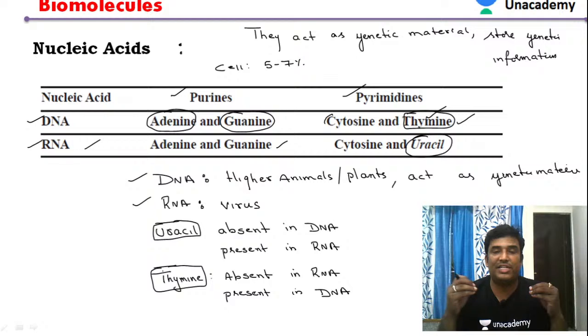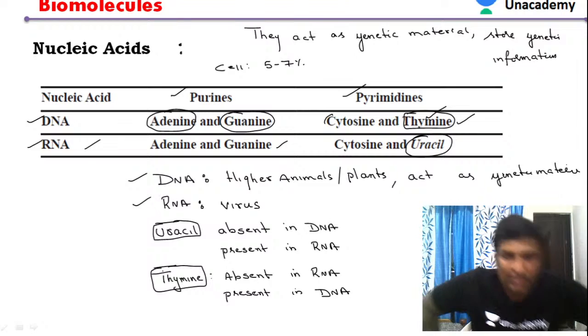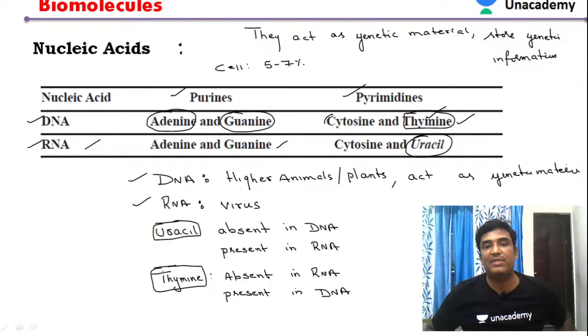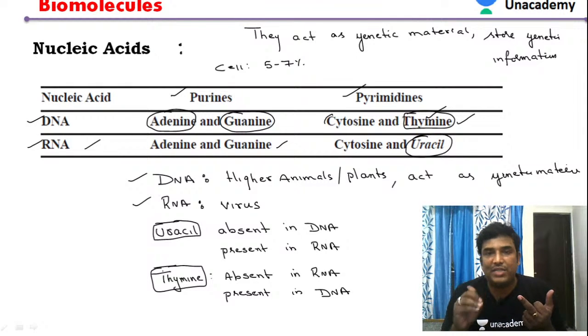It is acting as a genetic material in virus. I mean, here RNA is acting as a genetic material in case of the virus. So if you see the bases, uracil base is absent in case of DNA. Uracil is present only in case of RNA. Similarly, thymine is absent in case of RNA and it is present only in DNA.